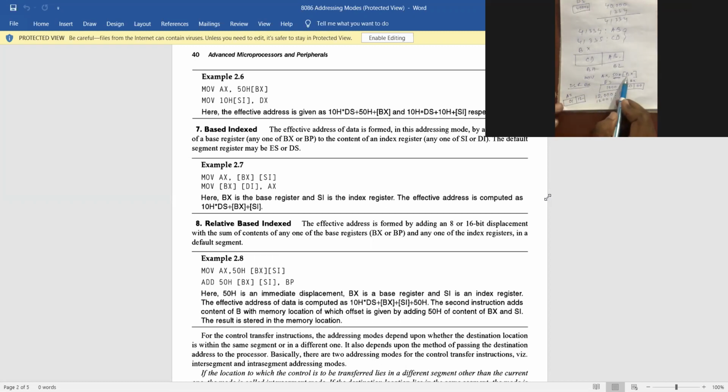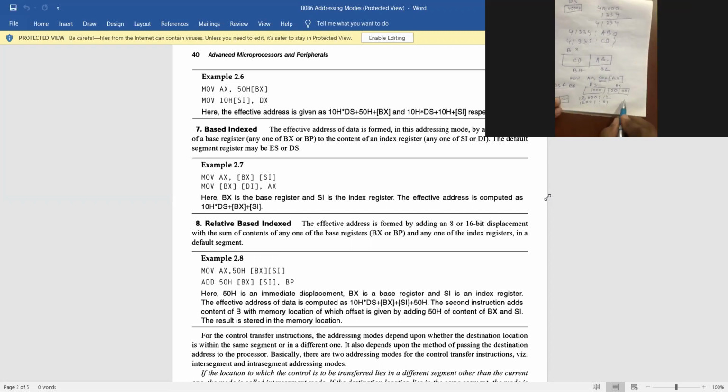If it is the instruction with BX within the third bracket, and there is a 50H, then what will happen? Then this 12,000 is also added with 50. So what will be the answer? 12,050.